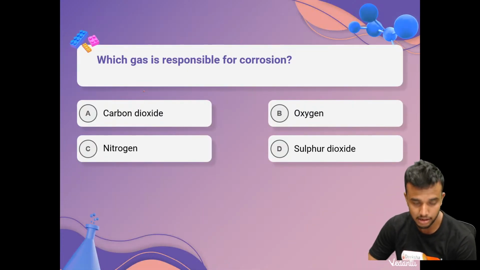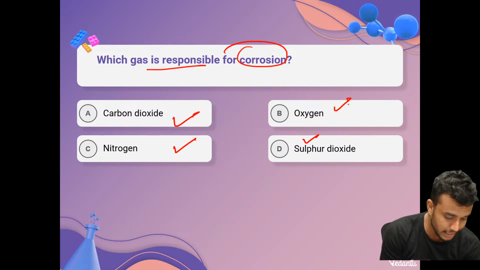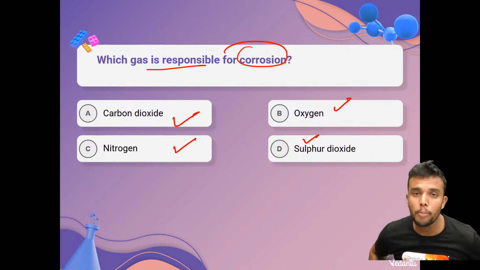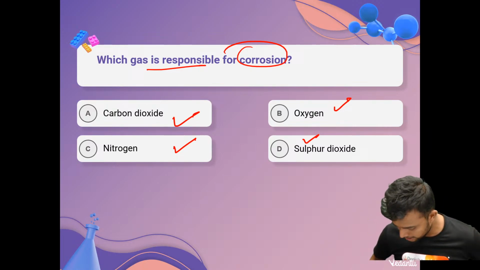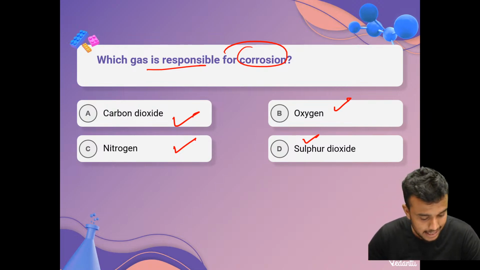Now come on, let's solve a question. Which gas is responsible for corrosion? Carbon dioxide, nitrogen, sulfur dioxide, oxygen? Let us know in the chat section, everybody. Let us know the answer, my dear students. Please let me know in the chat section, everybody. What is the exact answer?